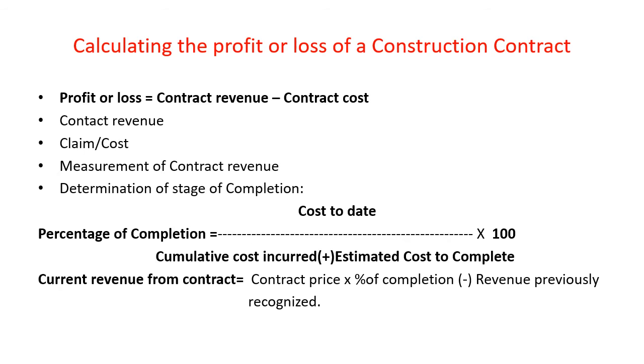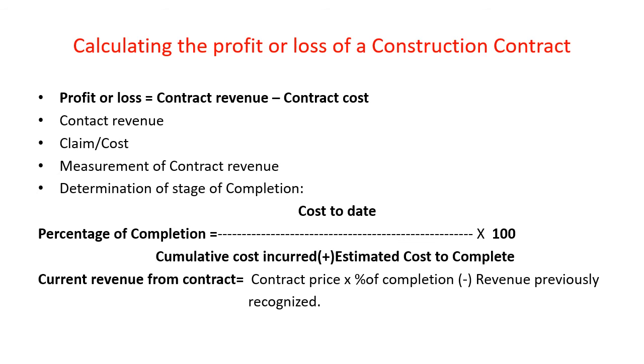Profit or loss of a construction contract is equal to contract revenue less contract cost. Contract revenue usually consists of the following. First, revenue or price agreed as per contract. Second, revenue arising due to escalation clause. Next, cost or claim, which means the amount that the contractor seeks to collect from the customer as reimbursement of cost not included in the contract price.